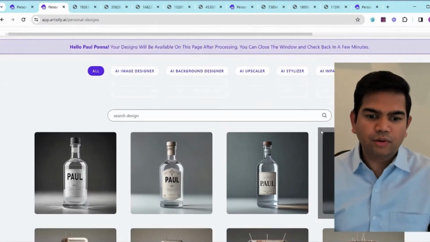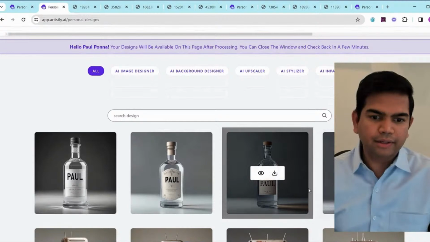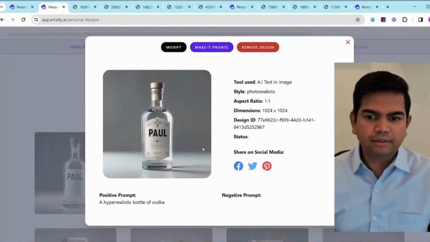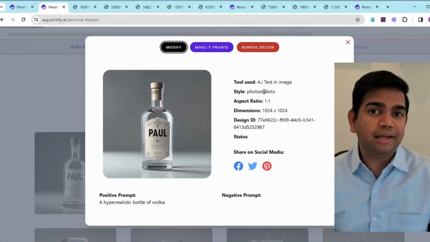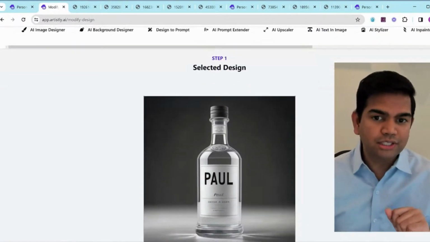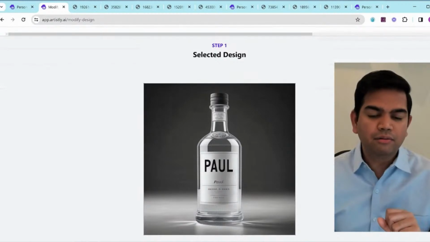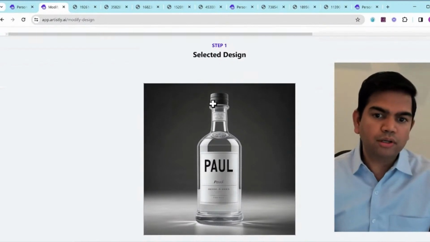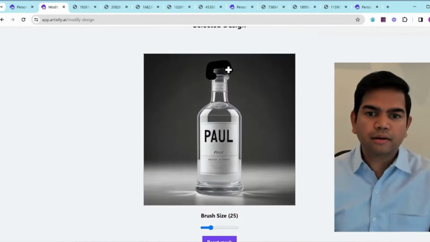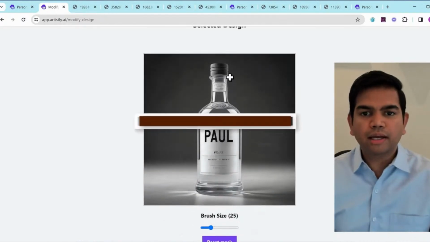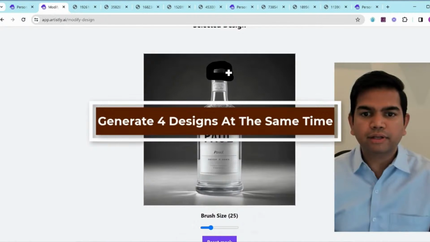Now, let's say I liked one of them, right? So let's see which one I like here. Okay, let's say I liked this one, right? And if you want to modify, you can even modify this as well using that AI inpainting technology that we have, where you can modify things in real time. So for example, if you wanted to change this bottle cap, you'll just brush this little part right here, okay? And then you can brush that little area here. And obviously you want to make sure that it's as even as possible so that you want it in the shape you want it, right? So let's say it's this way, right?